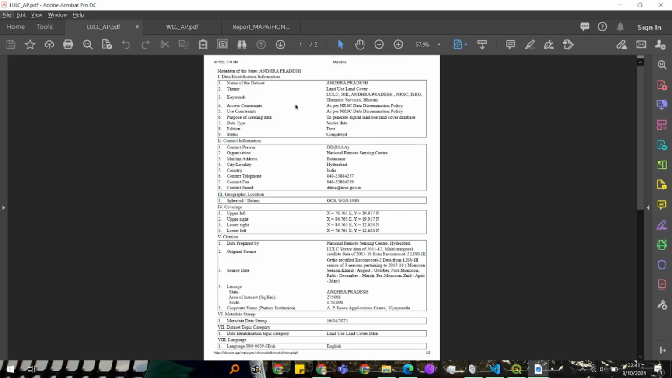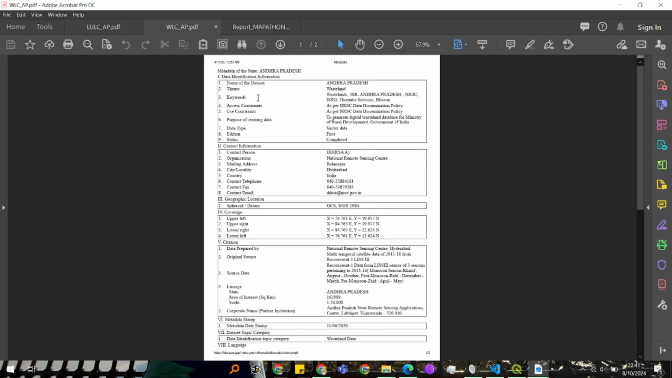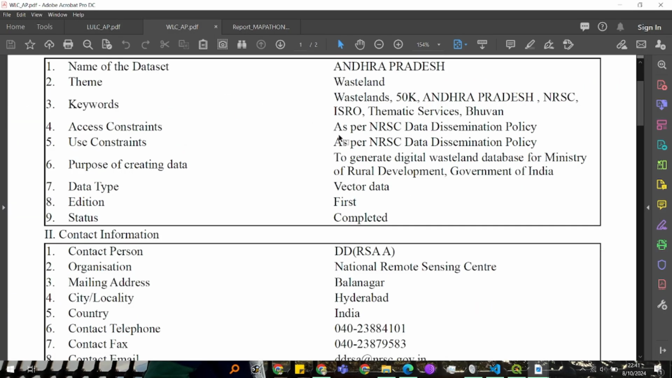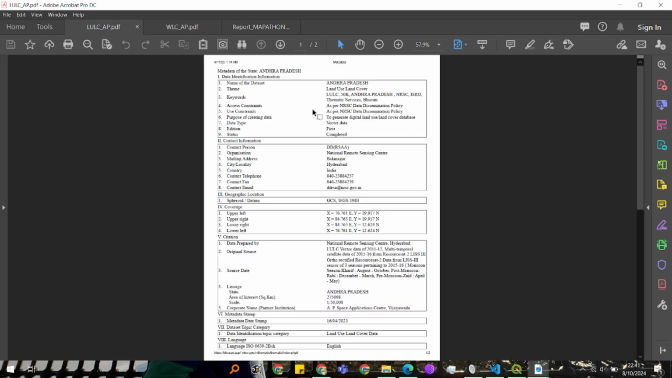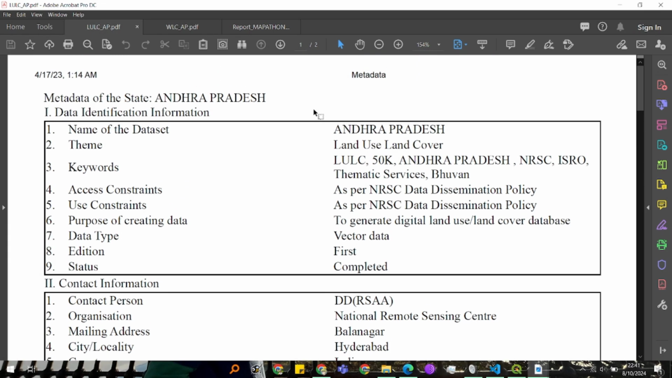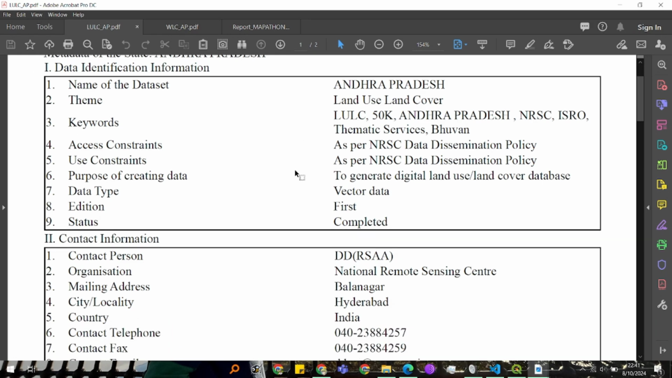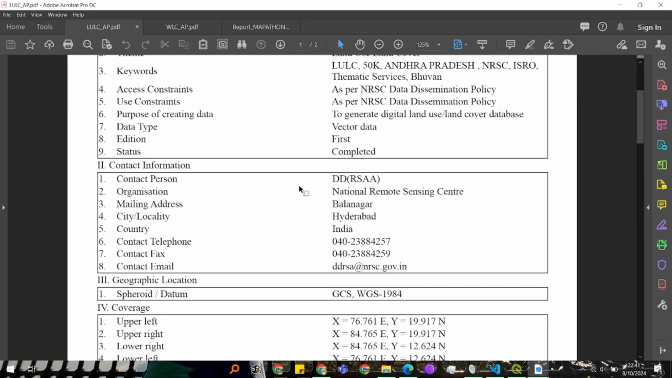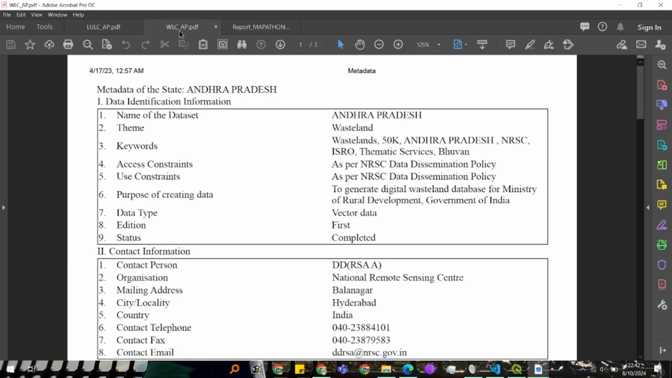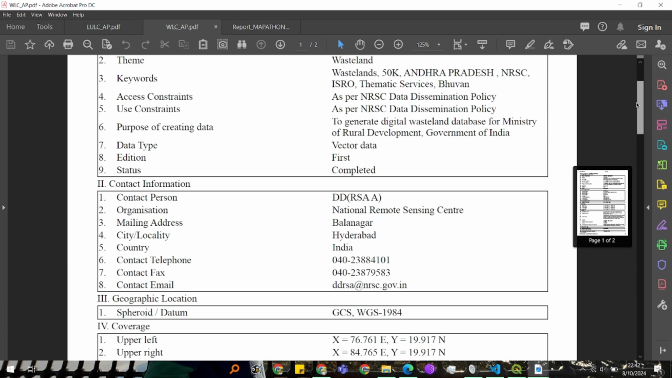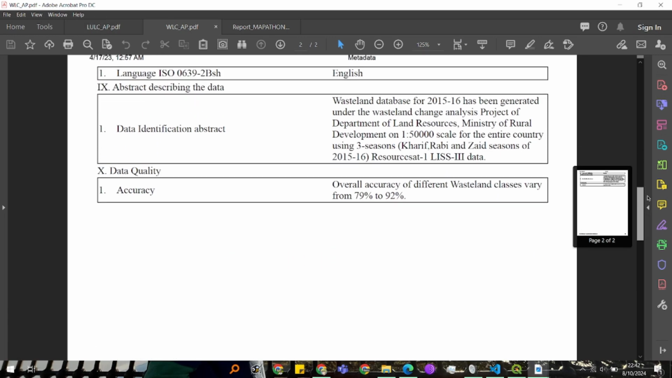I have already layers of those. You can see this metadata about Andhra Pradesh layers. From where can we get this? I will put the link of this in the website and video description also. There will be a layer name here. You can get this from QGIS only. I will show you in the next moments.